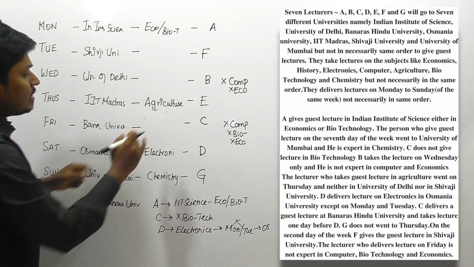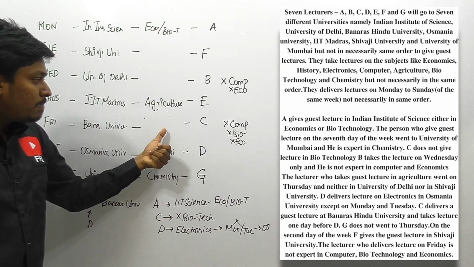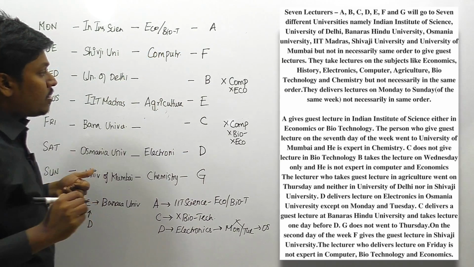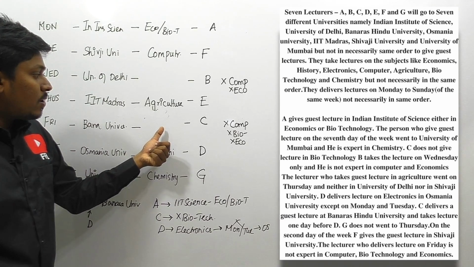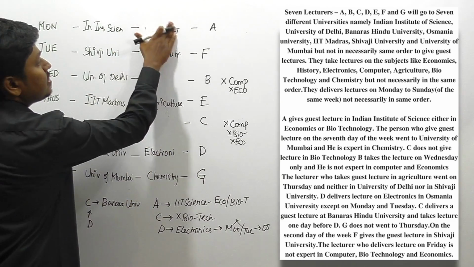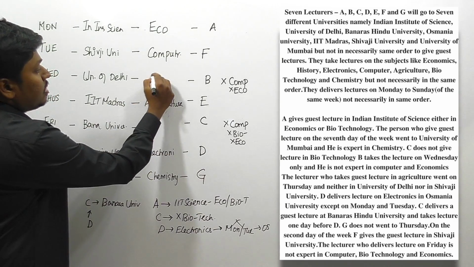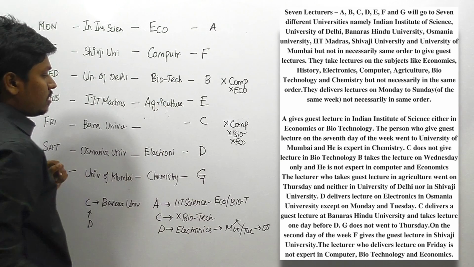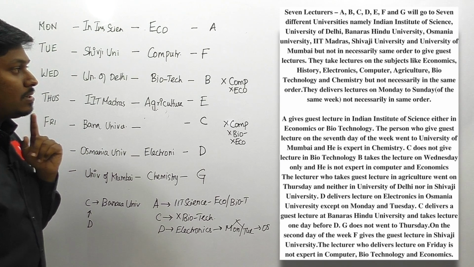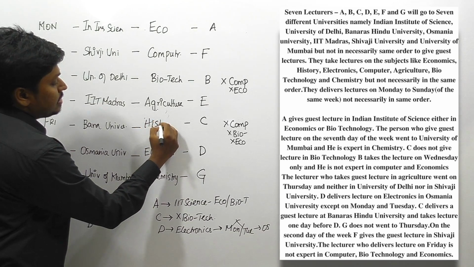So friends, listen here, this is agriculture, and we should not place economics, computer here, and similarly we should not place computer here. So only one possible, this should be computer, friends, right? And another important thing, this is not biotechnology, and also this is not economics. So if these two regions are not economics, only one possible, this should be definitely economics, right? If this is economics and we can't place biotechnology here, so this should be biotechnology, and the remaining only one subject is missing, which is history, right? Biotechnology, computer, so only one topic is missing, that is history.